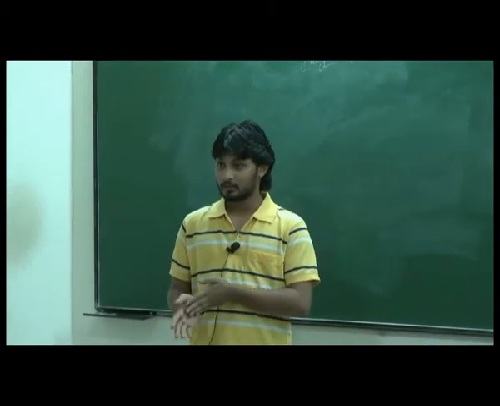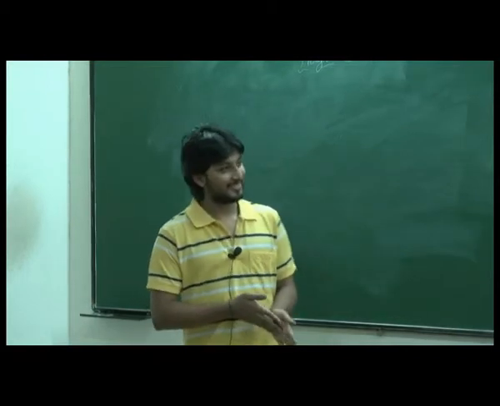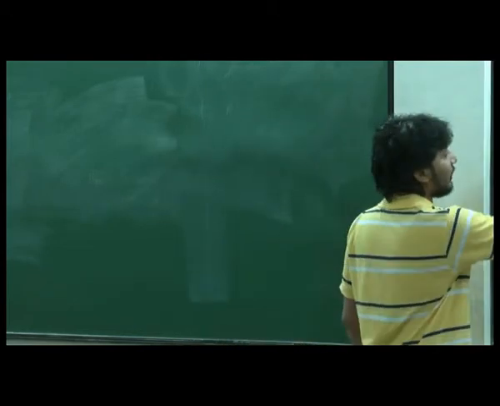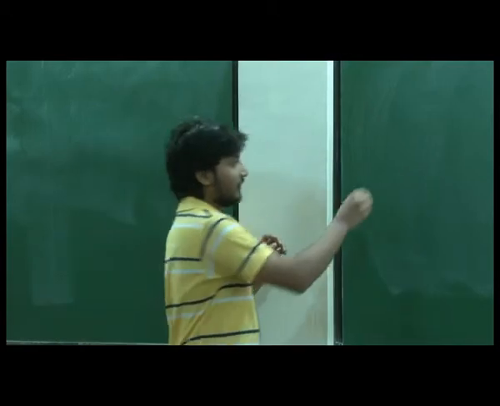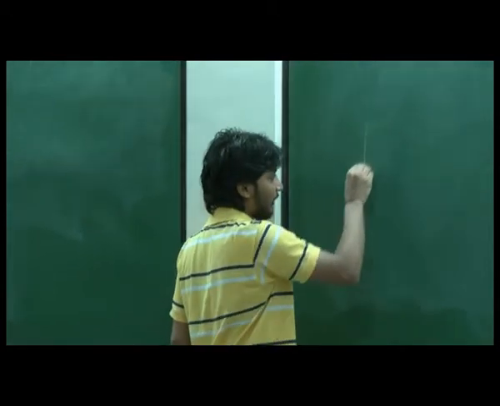How will we find out the trigonometric ratio for 90 degrees? That's a nice question. Those who are seeing it for the first time, just forget it, or maybe you can also see. Now I want a right angle triangle with two right angles. How can I get it? I can get it this way.